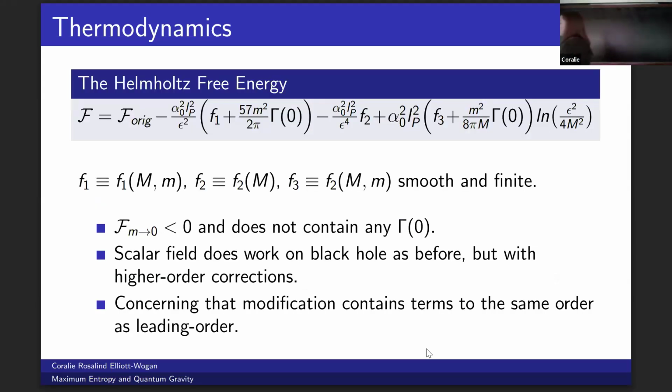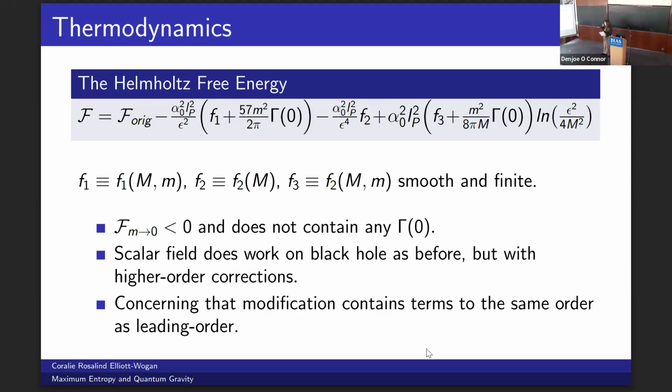The full expression for the free energy contains the original expression and modified terms proportional to 1 over epsilon squared, 1 over epsilon squared, and the logarithm of epsilon. I've removed some of the clutter by defining smooth and finite functions f1, f2, and f3. It also contains 2 divergent pieces, which I've denoted gamma 0 here. These are particularly problematic, but thankfully when we take the mass of the scalar field to 0, these completely disappear. So it's not too much of a worry.